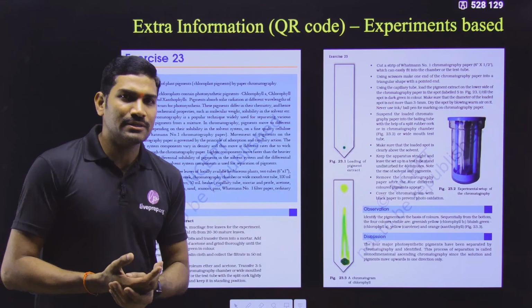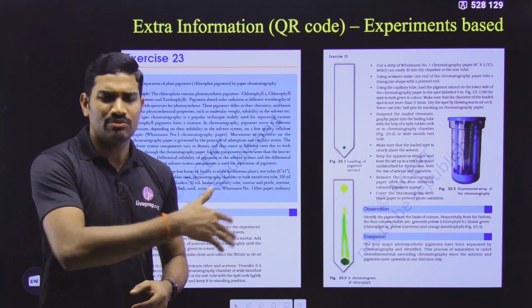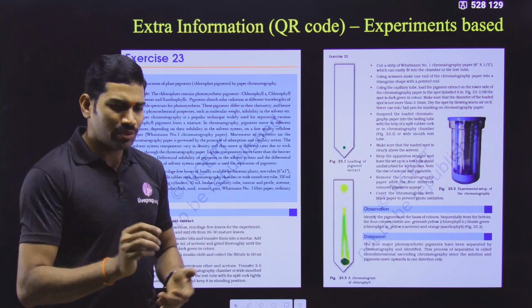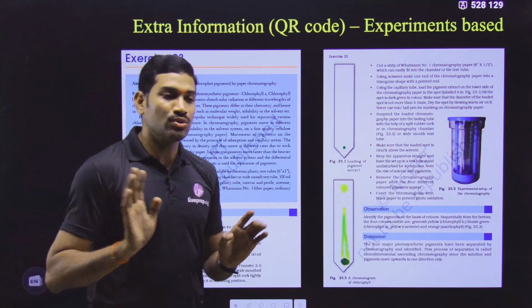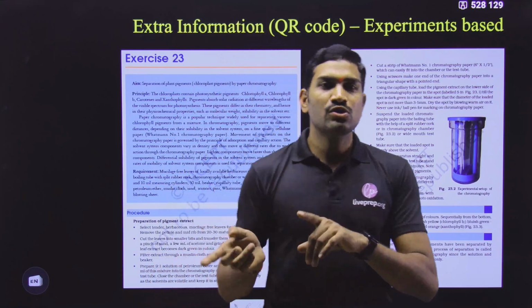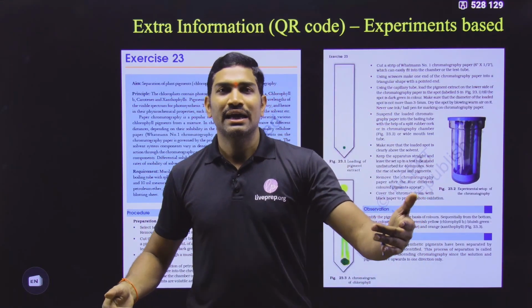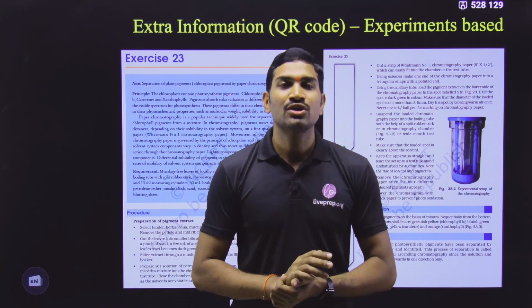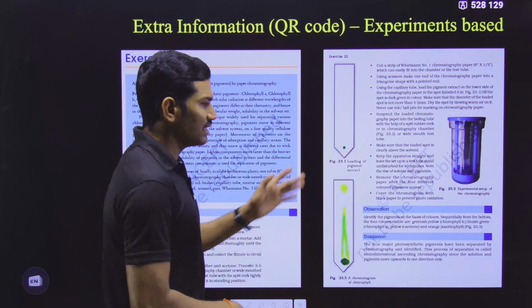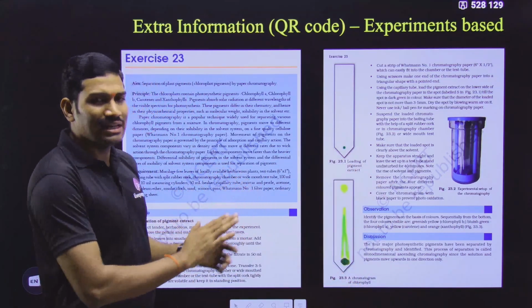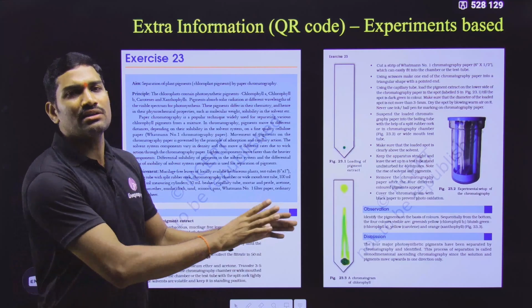My suggestion is, get the printout of this particular PDF for each and every chapter. The important points, you simply underline or highlight. The first time you read, try to understand all these points and then highlight the important ones. So whenever in future you are referring to this, you don't need to go through the entire thing. Already you have marked the important ones, you just go through that and you will get the conclusion.